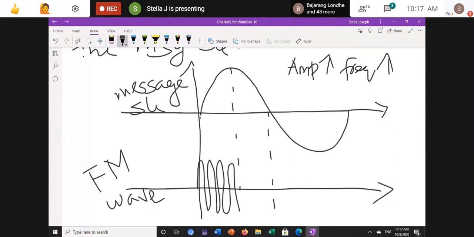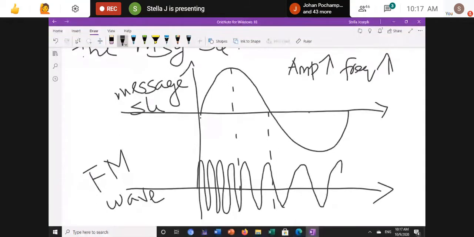And from here itself the waveform is getting decreased. From here it is already on the negative side, the amplitude is going minus, so the waveform will be like this. Okay, so this is the FM wave.